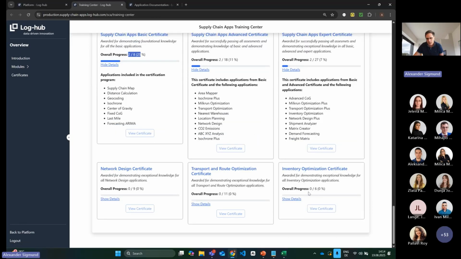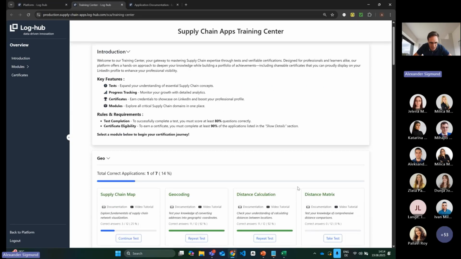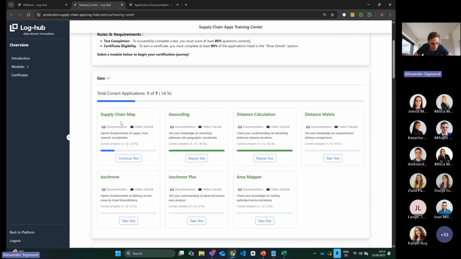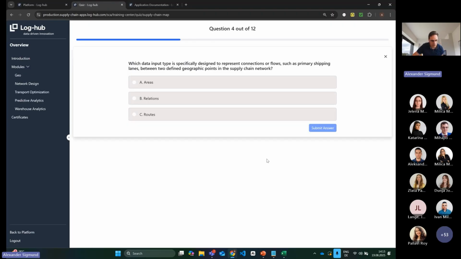The easiest way to start with a test is to go directly to the training center and take a test. So for example, here I already started the supply chain map training test before. I answered 3 out of 12 questions, and then I stopped. If you want to continue, you can just say continue test, and then let's check if I know the answer: which data input type is special?